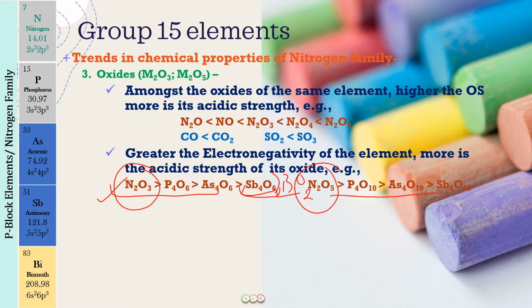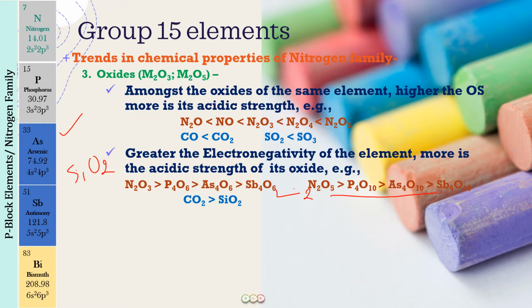Now, another thing again, can we compare carbon dioxide and silicon dioxide the same way? Well, again, we are going down the group, the electronegativity is decreasing. Therefore, carbon dioxide will be a stronger acidic oxide than SiO2. So I can write this way also, right? So you just have to remember these very important points, and you can compare the oxides this way for all the P block elements.